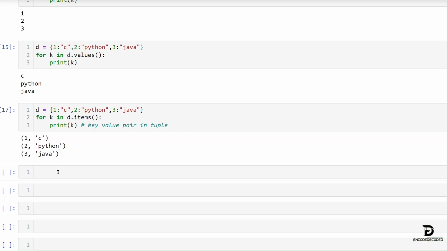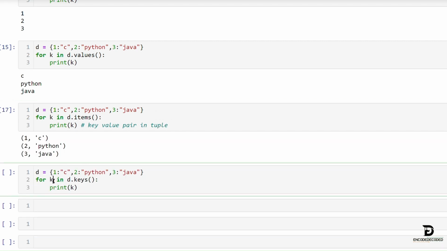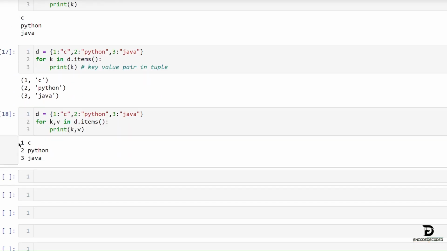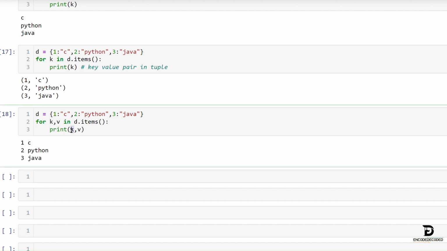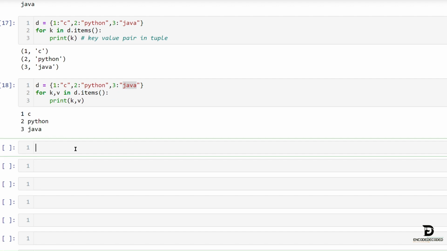Now I just want to access keys and values separately from the dictionary, so we will make use of another variable called v. So for k, v in d.items(), here k refers to keys and v refers to values in a dictionary. Then we will get output as 1 C, 2 Python, 3 Java.